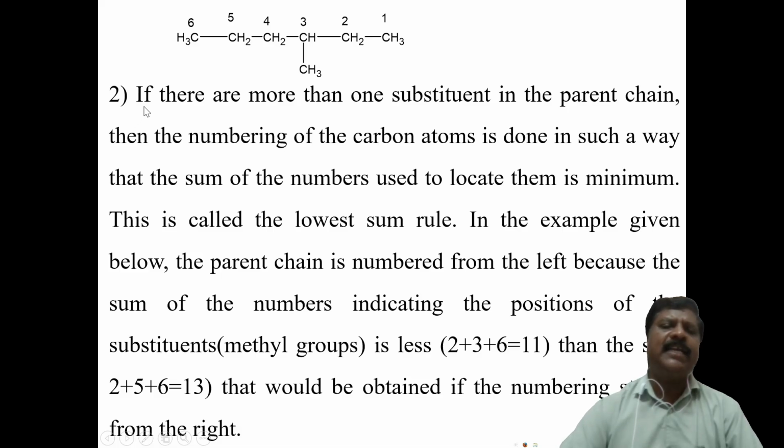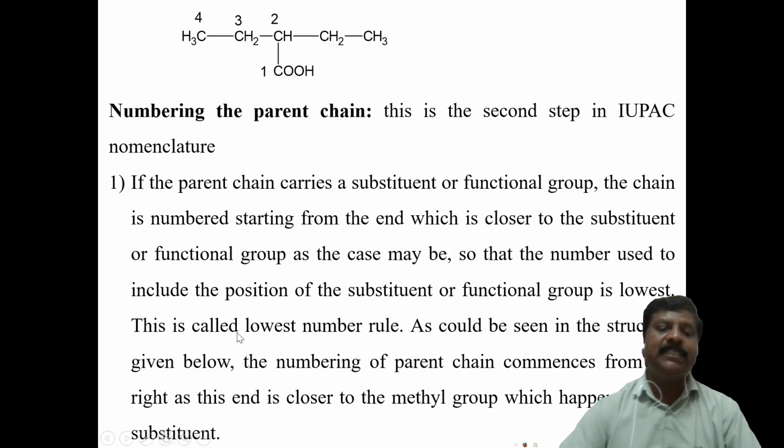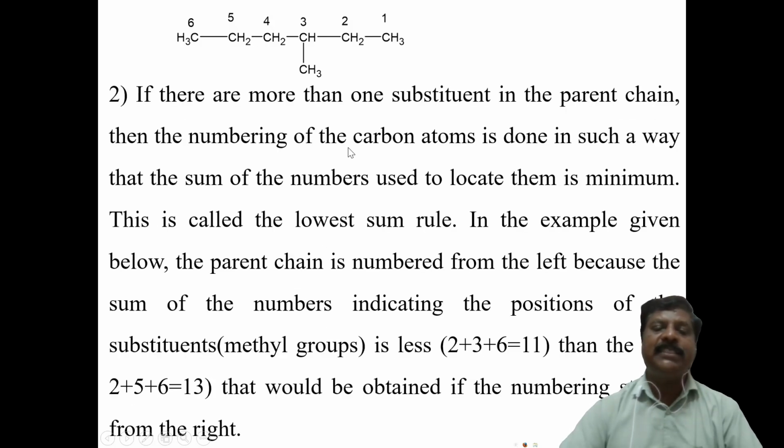Then the second rule says that if there is more than one substituent in the parent chain, then the numbering of the carbon atoms is done in such a way that the sum of the numbers used to locate them is minimum. This is called the lowest sum rule. Earlier it was the lowest number rule; this is the lowest number rule, and the second one is the lowest sum rule. In the lowest sum rule, the sum is taken as a minimum, and that will be considered.